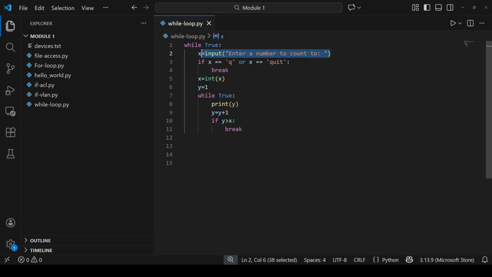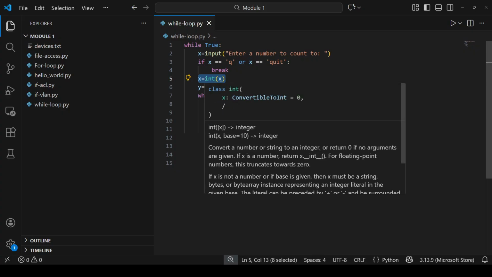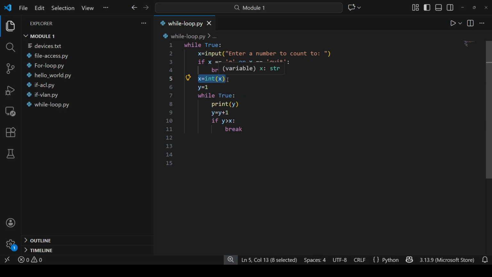So here, when I enter 5, this condition is not true, so the control didn't go to this statement. It will come to this statement. I already entered the value 5, so it will not convert; it's already an integer, so it doesn't matter.